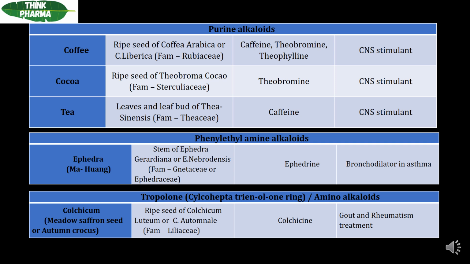Then next, an example is colchicum here. Colchicum, which is also called meadow saffron seed or autumn crocus. The biological source of this colchicum is the dried ripe seeds of Colchicum luteum or Colchicum autumnale, which belongs to the family Liliaceae, and the main active chemical constituent present in this colchicum is colchicine, which is used for gout and rheumatism treatment. So this is the use of this colchicum.